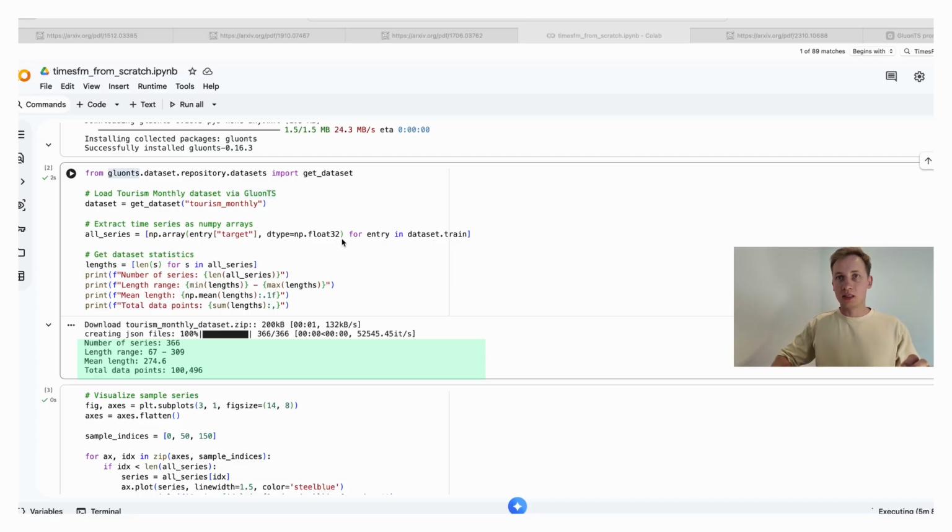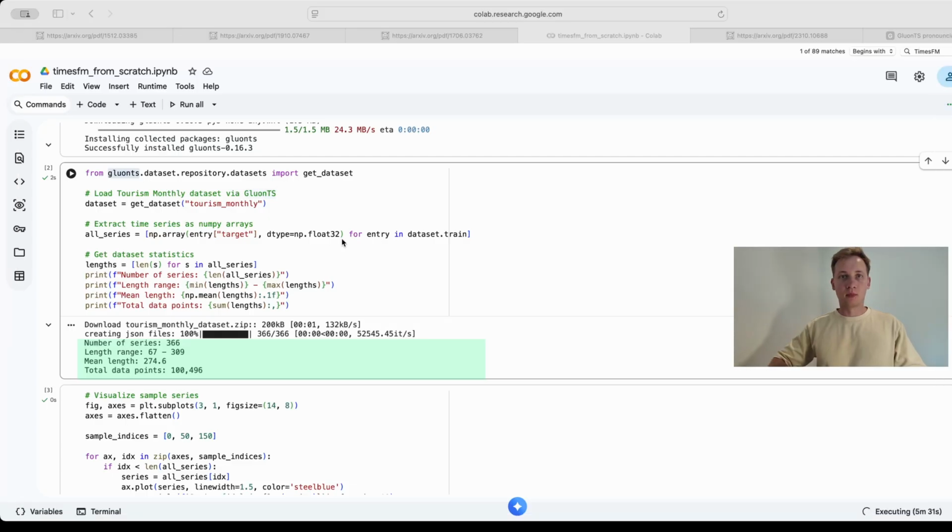The reason this dataset is perfect for us is that it has two properties that make forecasting genuinely hard. One is the scale variance. Some destinations get thousands of visitors and some get millions. The other is strong seasonality, meaning the same spike happens every year like clockwork. These are two things a model needs to learn to be useful in the real world.